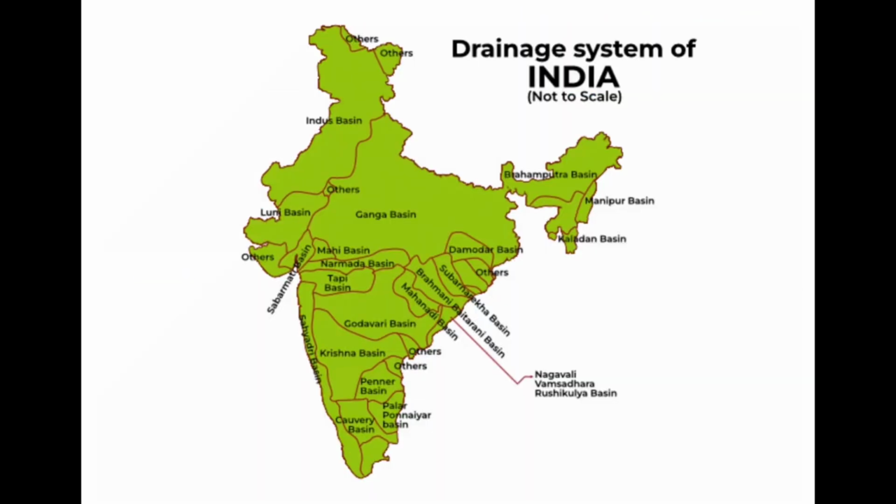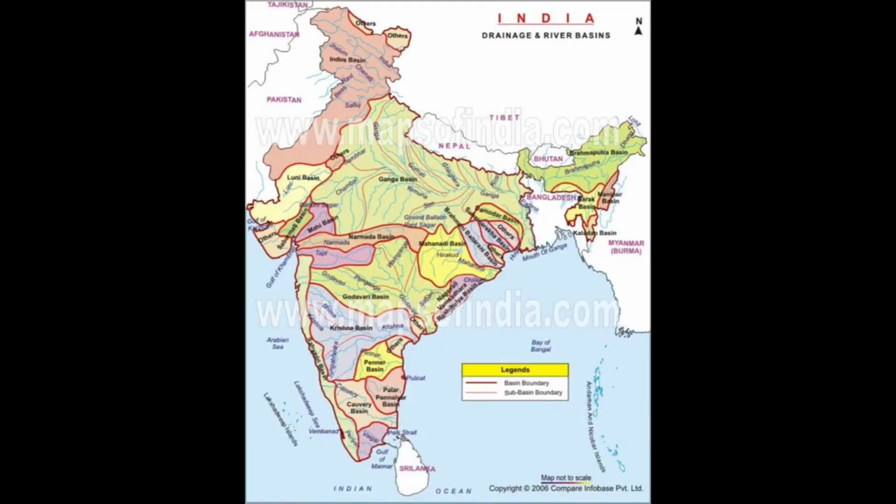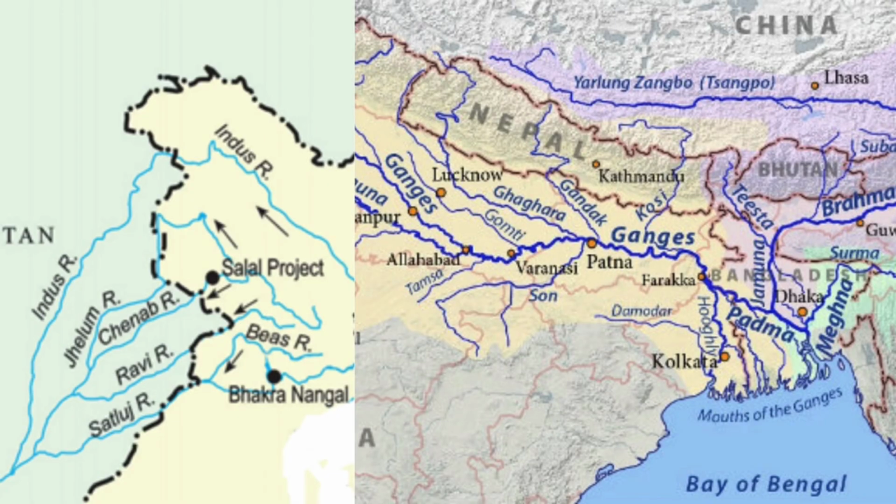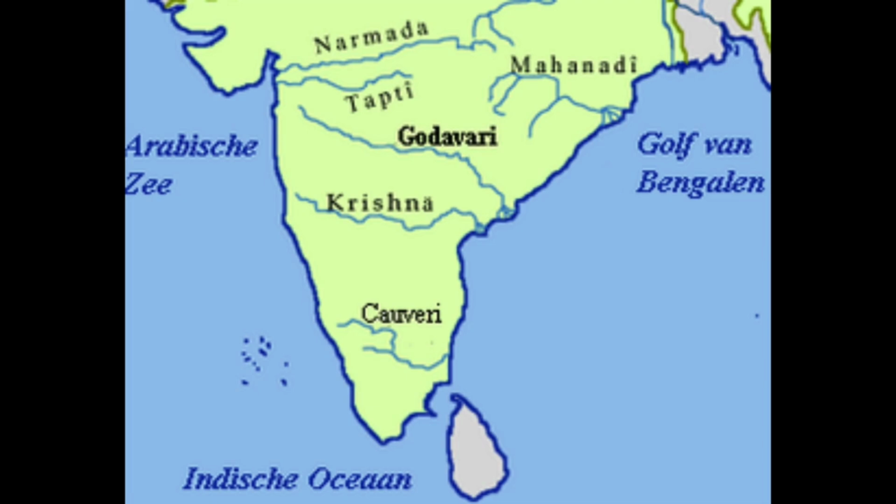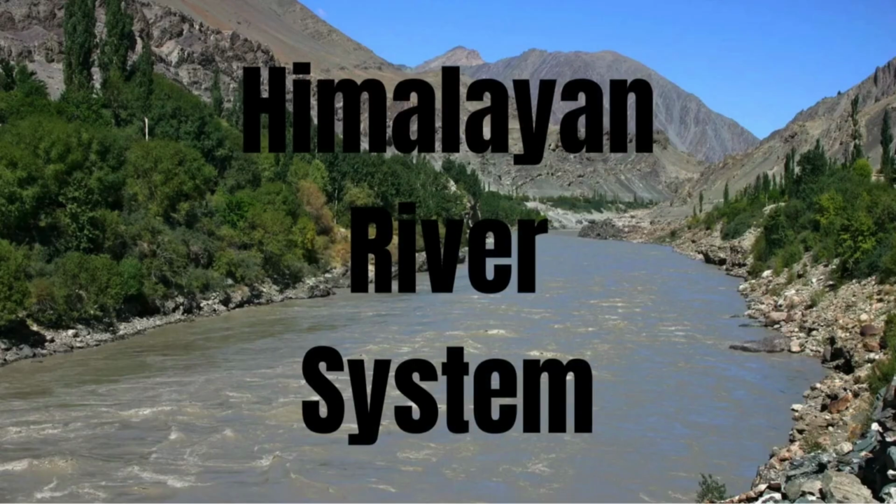The term drainage describes the river system of an area. The drainage systems of India are mainly controlled by the broad relief features of the subcontinent. Accordingly, the Indian rivers are divided into two major groups: 1. Himalayan river system and 2. Peninsular river system.